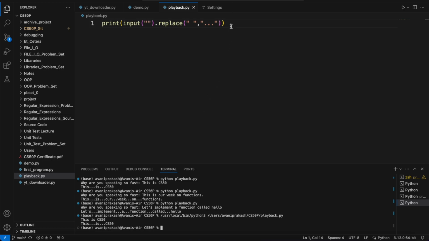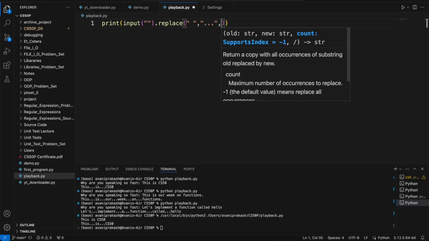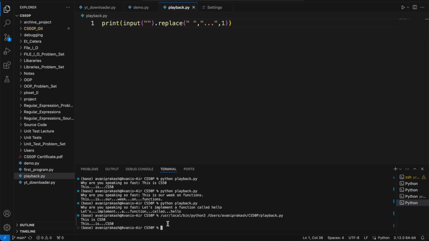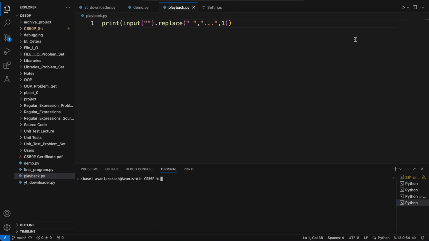But before I end this video, I would like to show one more thing. Replace has another parameter that you can pass, which is how many times you want it to be replaced. For example, if I go here and give it, let's say, one time. Now let's run this program again. Let me first clear this one and run it one more time. Again, I am going to write this is CS50.